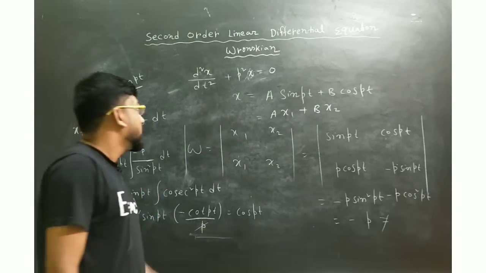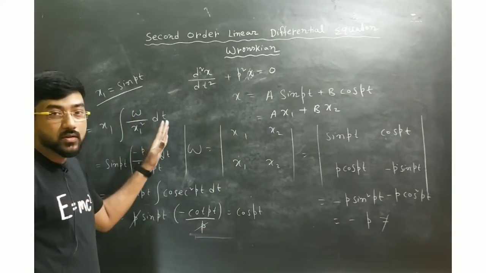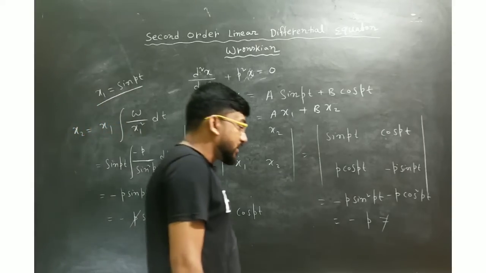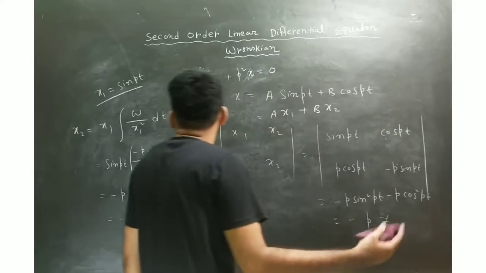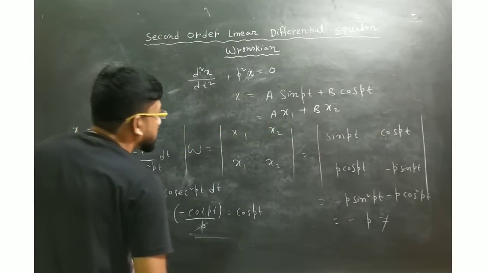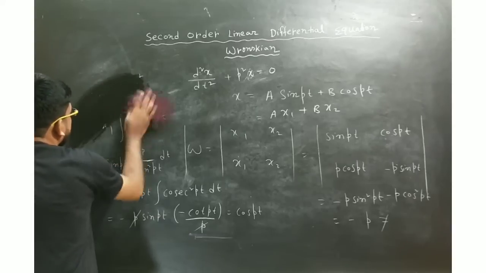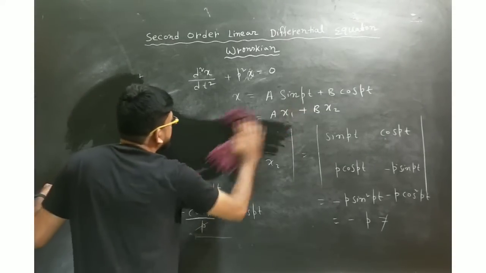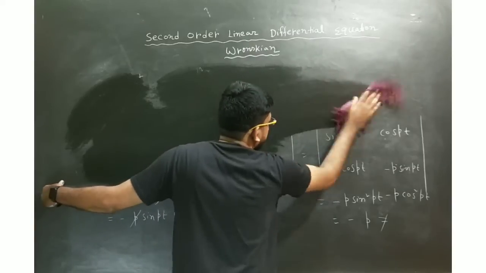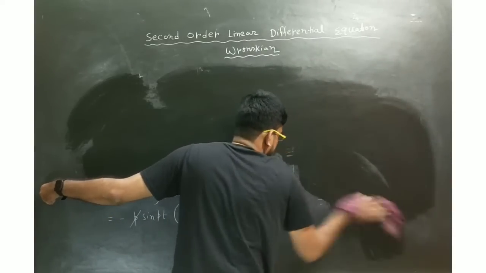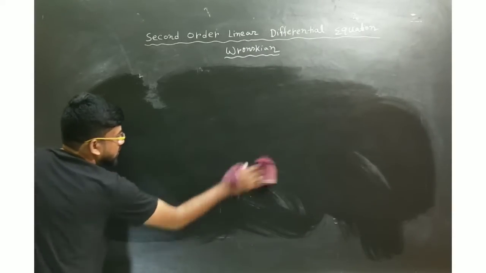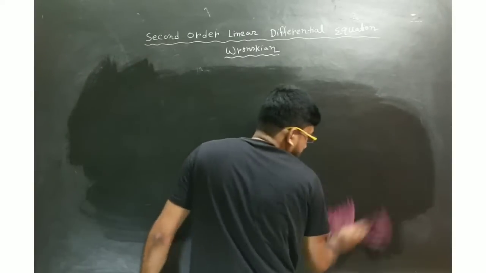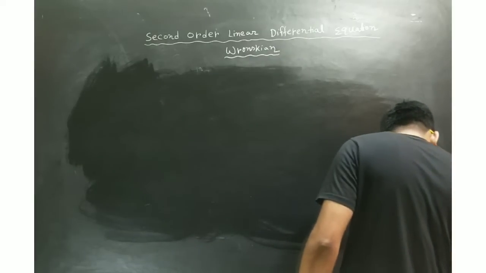Okay, and now let me solve another problem so that you can use that formula also, that is w is equal to c to the power minus integration x0 to x p dx. Okay, so let me use that definition also and solve a problem. Suppose you have a problem, let me tell you the problem.